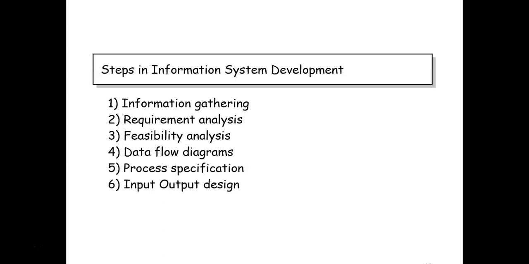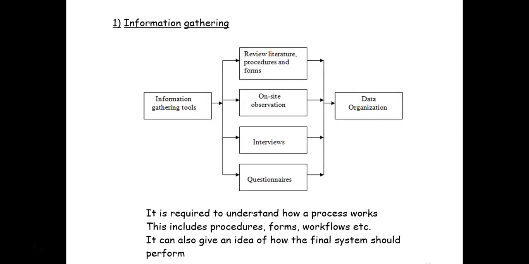Then data flow diagrams, here we actually map the system on paper and we develop different protocols so that we can bring all the modules together. Then process specification, so we exactly define what a process should work out and what should be the inputs and outputs of the process. And finally, we need to design the inputs and output in the process. So let us see these steps one by one.